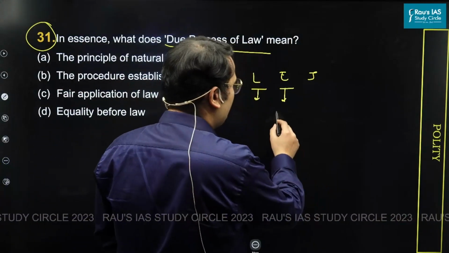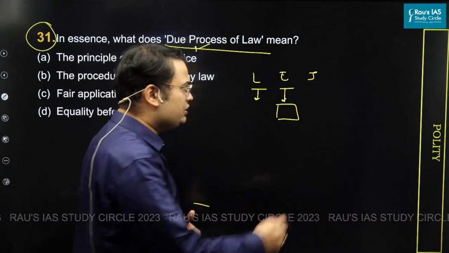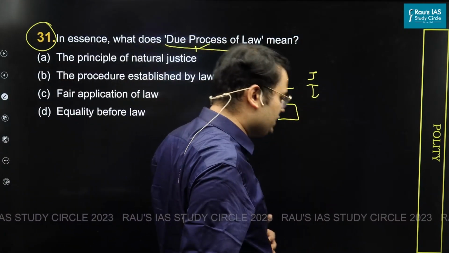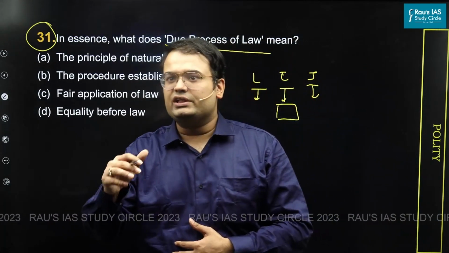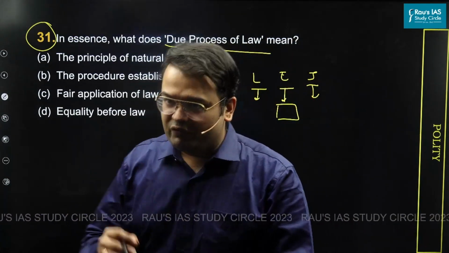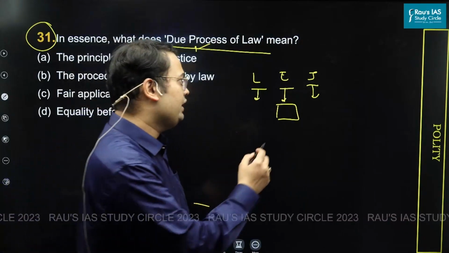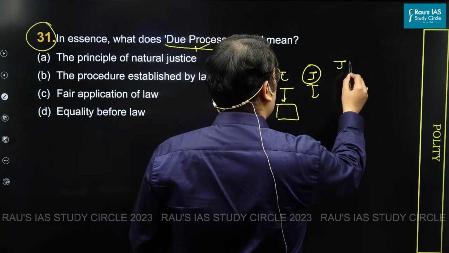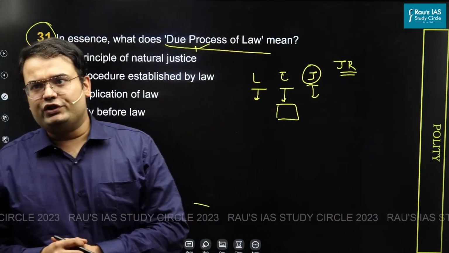It essentially would mean what? That is people who are going to implement laws. And third is judiciary, which performs two functions. The first function, as we know, is judicial administration, justice administration. But another function that judiciary is performing is called judicial review. Now, the question is, what exactly do we mean by judicial review?